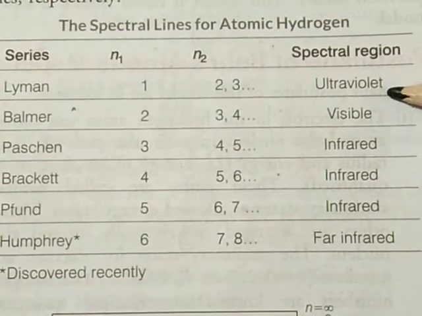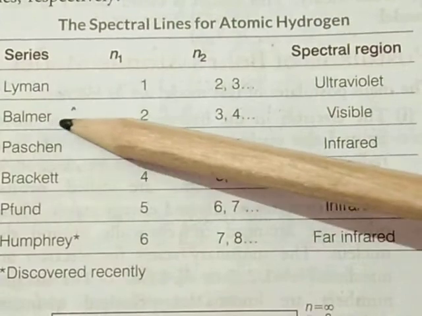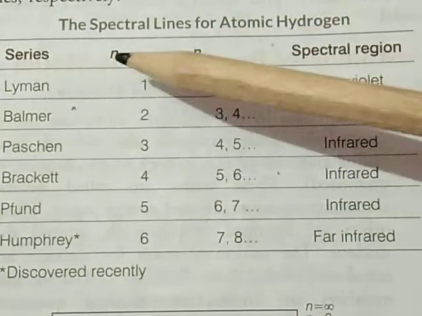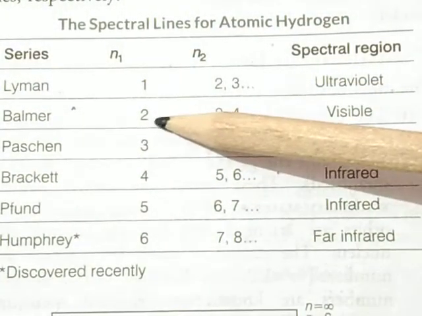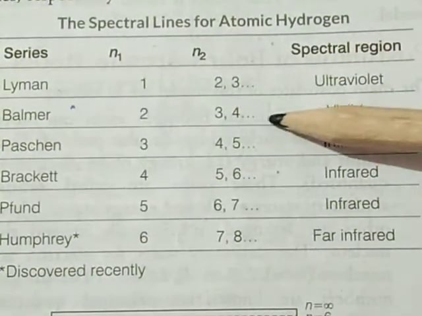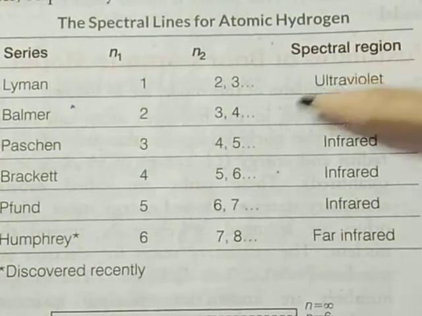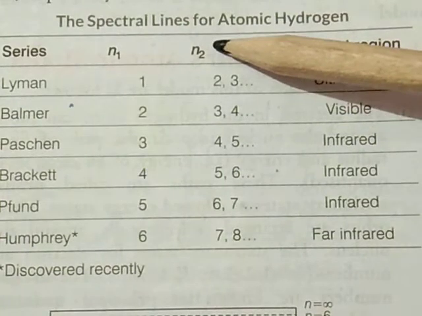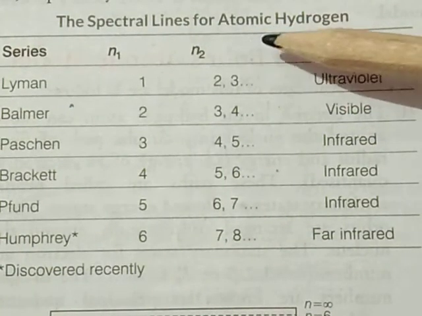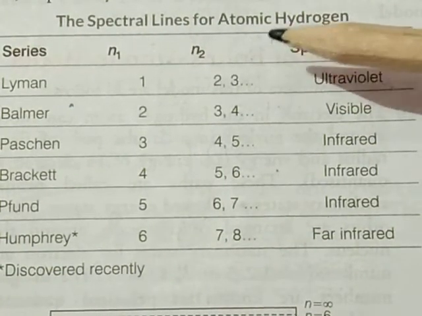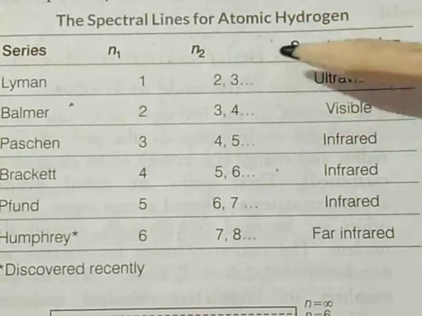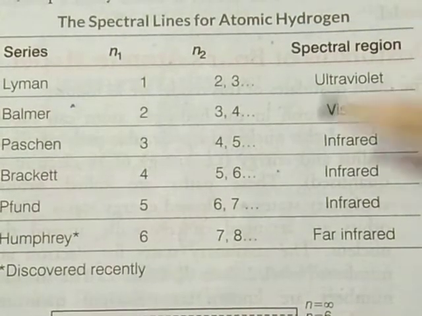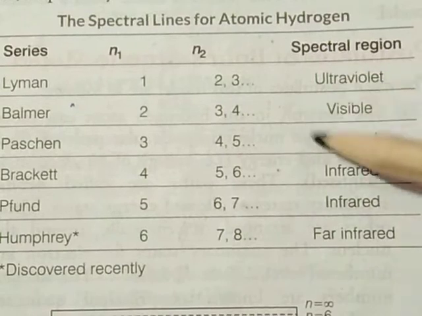Second is the Balmer series. n1 value is equal to 2, n2 value is equal to 3, 4, that is n1 plus 1, n1 plus 2, n1 plus 3, and so on. Spectral region is the visible region.